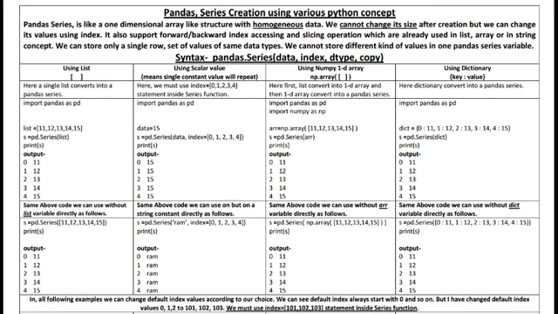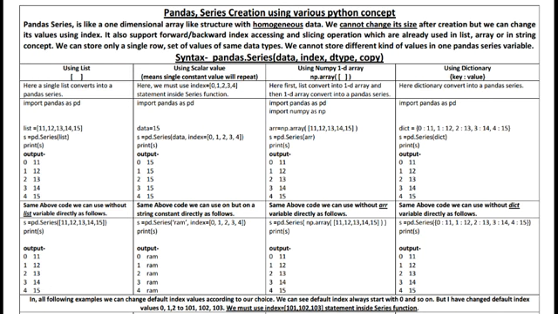Today I am discussing a new topic of chapter 1: pandas series. Data frame, the few concepts of data frame, how to create a data frame, how to find a particular value, a particular column, a particular row using loc, iloc, we already discussed. But today I am discussing another concept of pandas series.